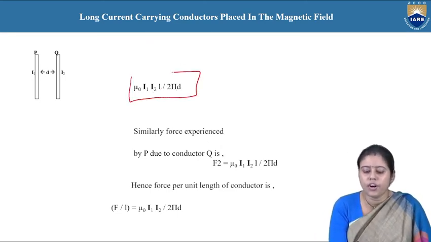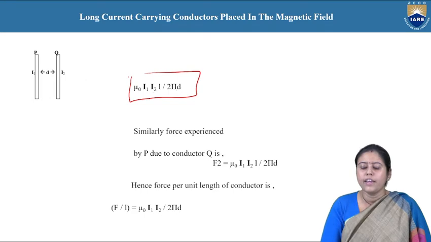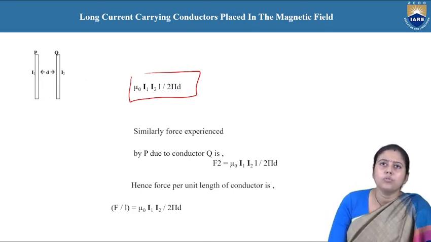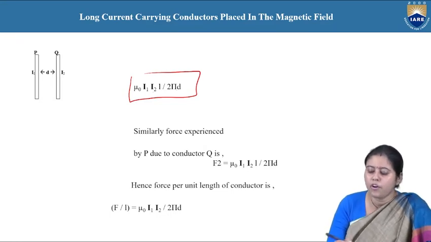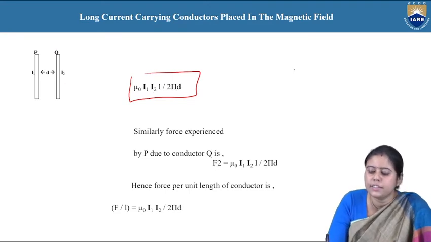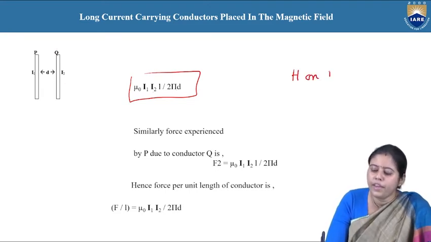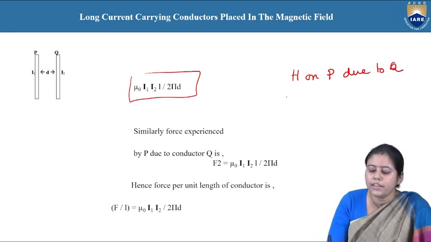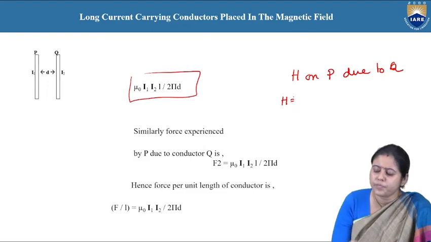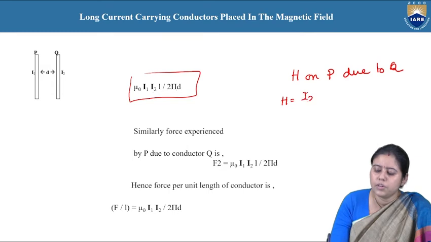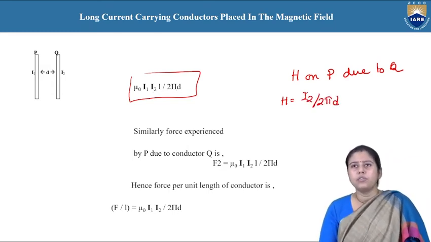This is the force on the Q coil due to I1. Similarly, we can prove the first one also. The proof is as I already told: if we want to calculate the field intensity on P due to Q, this H will be like the previous one, I2 divided by 2 pi D, using the Ampere circuital law.